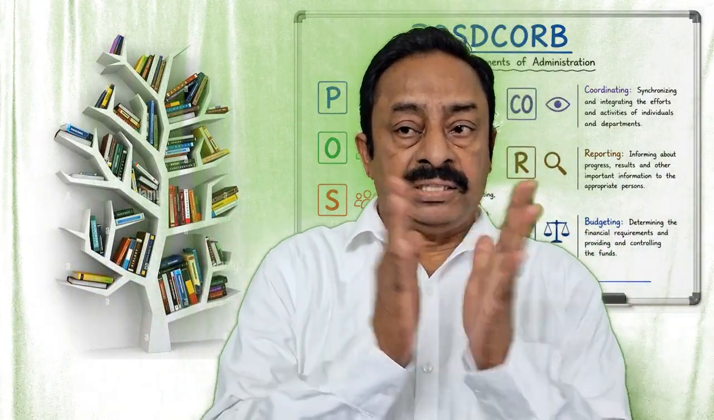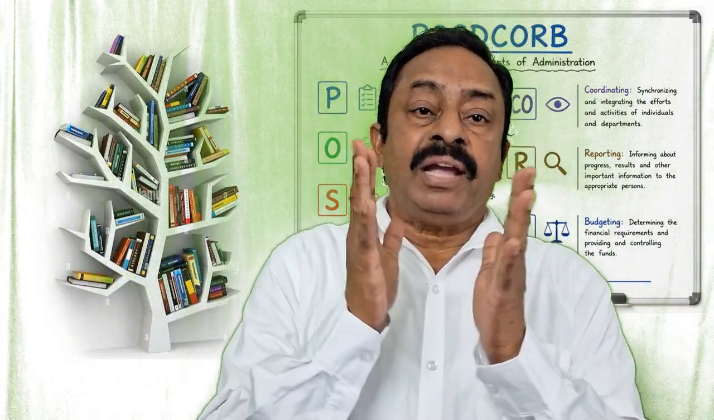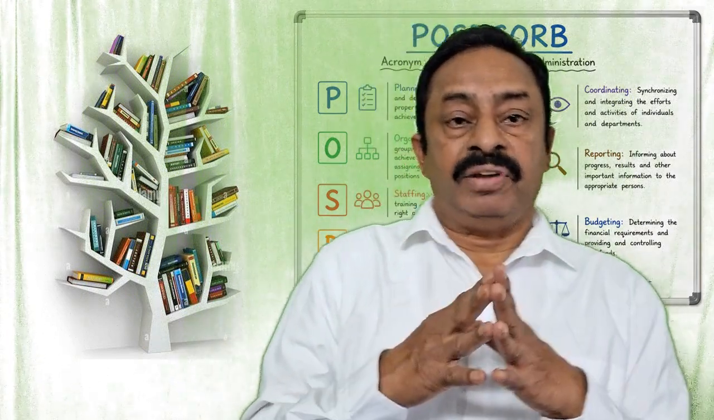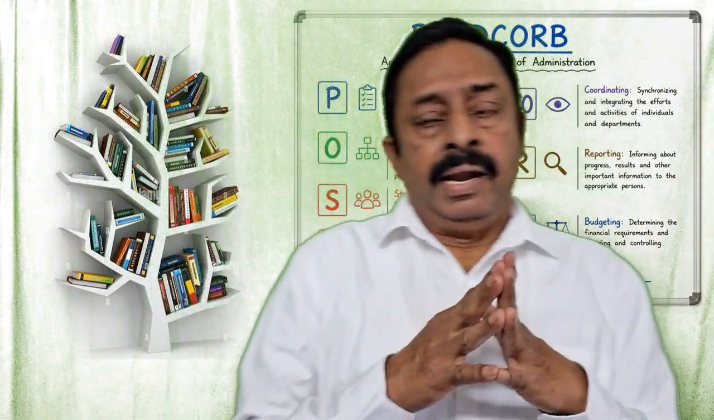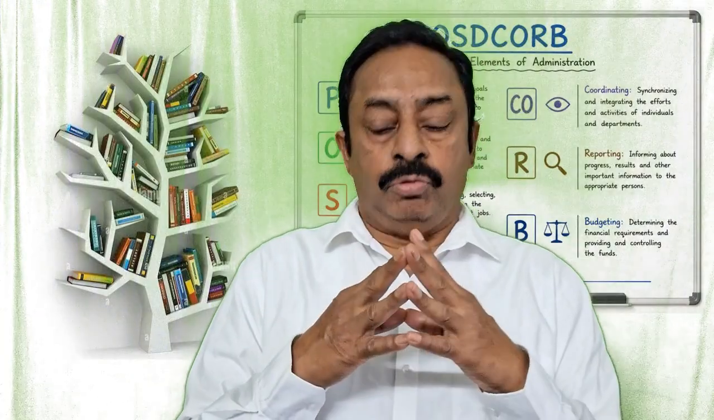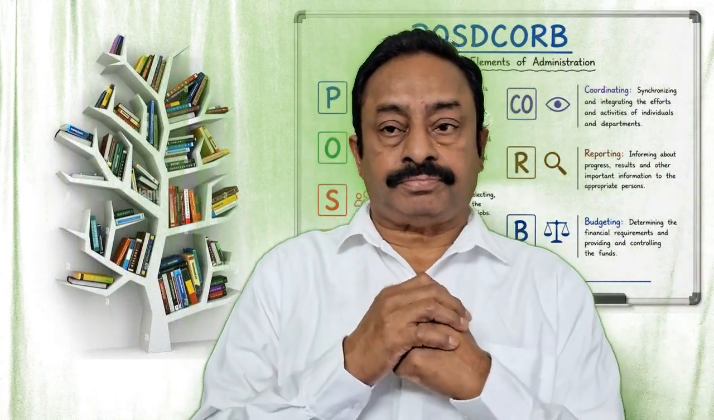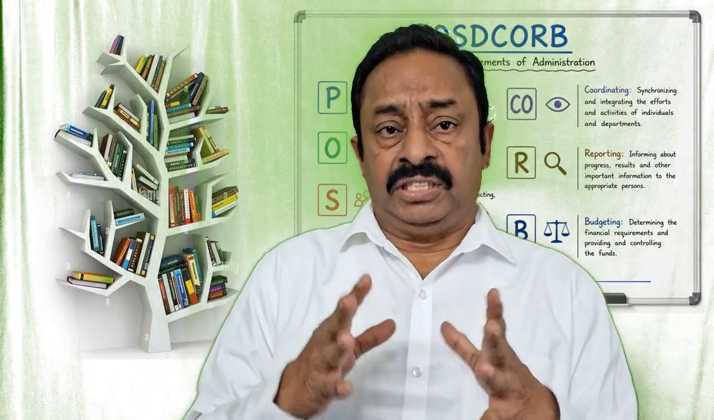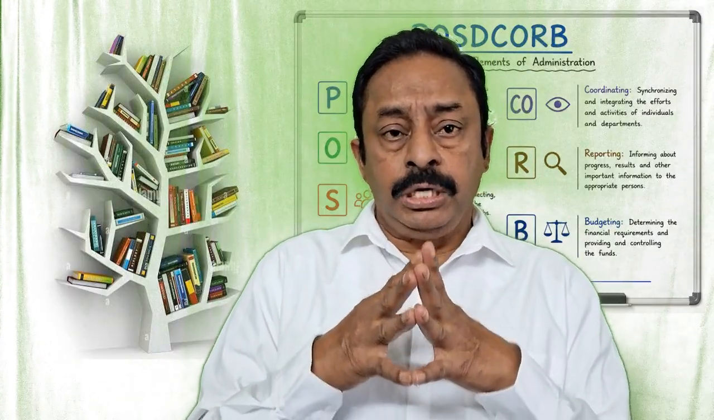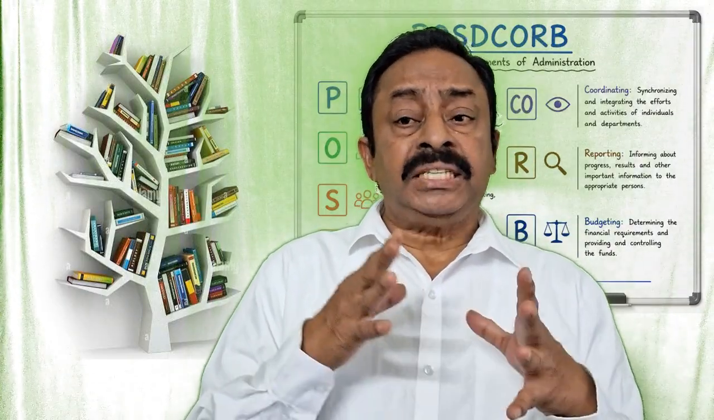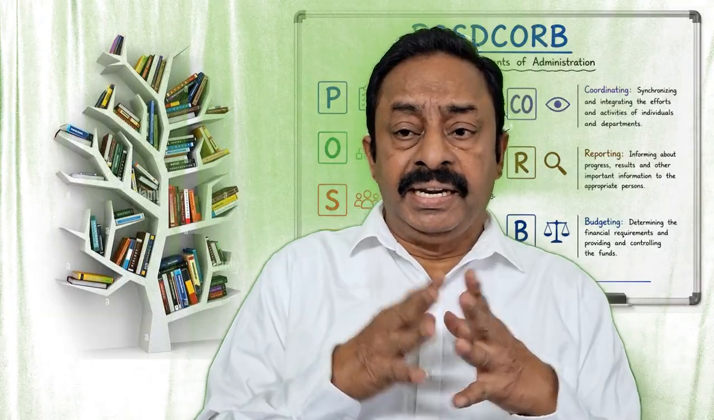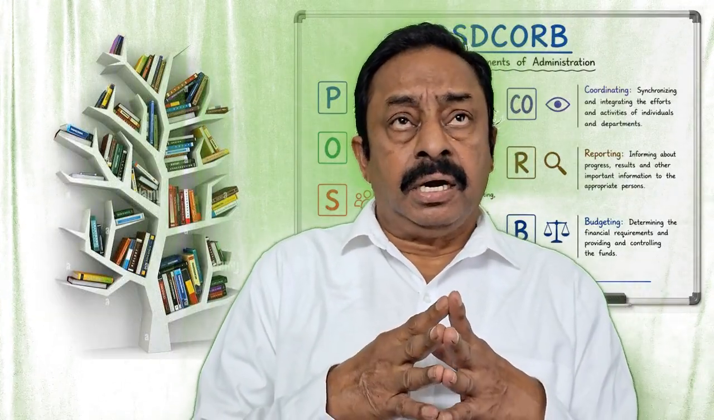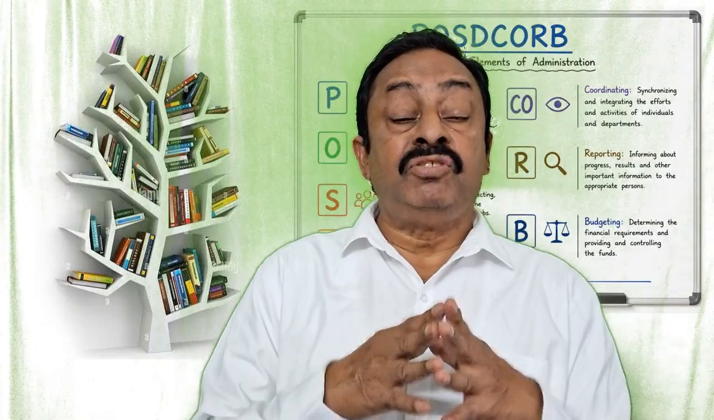Agree? You understand? Okay, POSD we have achieved now: planning, organization, staffing, directing. And what is the fifth one? CO. CO means coordinating. It is the fifth management function, coordinating. Coordinating is the process of integrating and harmonizing the activities of different individuals and departments.